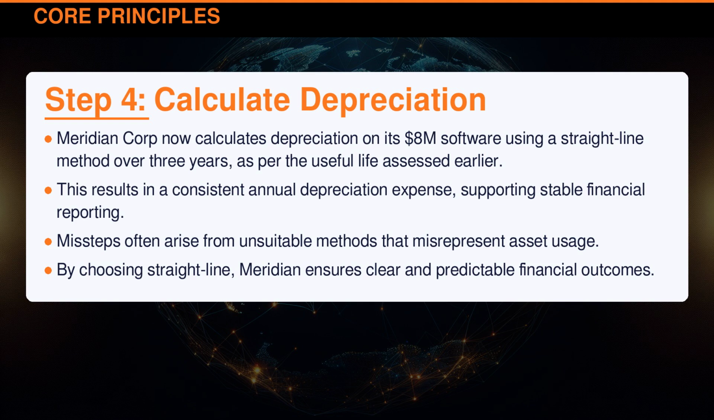Meridian Corporation now calculates depreciation on its $8 million software using a straight-line method over 3 years, as per the useful life assessed earlier. This results in a consistent annual depreciation expense, supporting stable financial reporting. Missteps often arise from unsuitable methods that misrepresent asset usage. By choosing straight line, Meridian ensures clear and predictable financial outcomes.